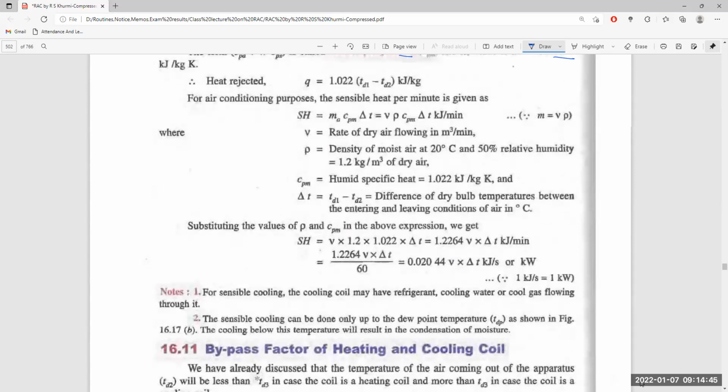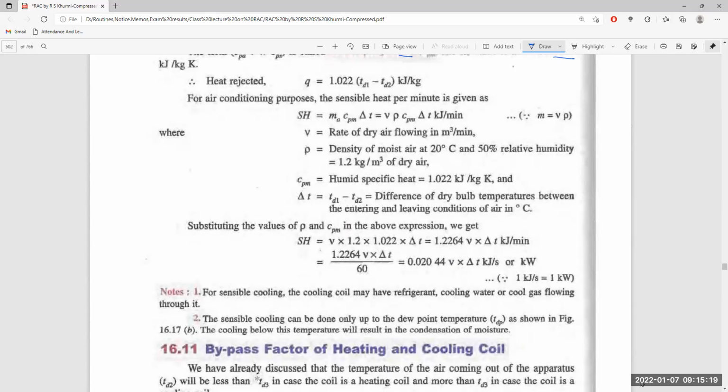The heat rejected is 1.022 (T1 minus T2). Now, for air conditioning purposes, sensible heat per minute is the mass flow of air multiplied by the specific heat of the humid air and multiplied by the temperature rise or temperature cooling, where mu is the rate of dry air passing in cubic meters per minute, and rho is the density of moist air at 20 degrees centigrade, 50% relative humidity, that is equal to 1.2 kg per cubic meter.